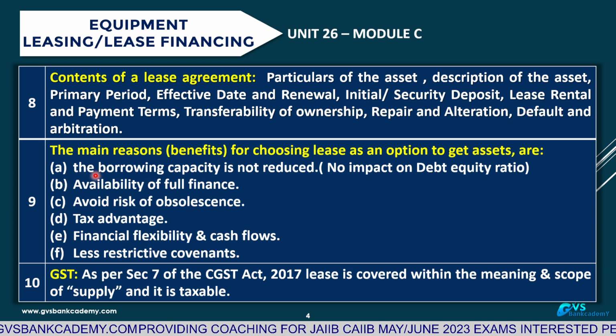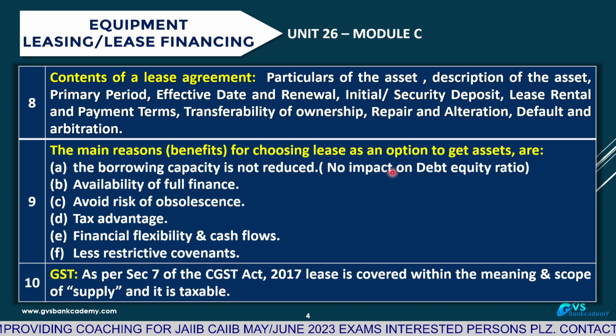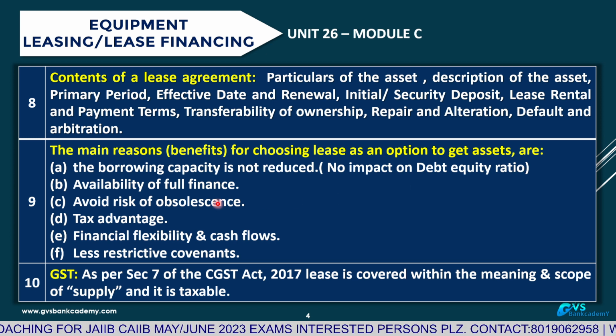Through leasing, the lessee is preserving his future bank borrowing capacity. Number 2, you will get full finance from the lessor.